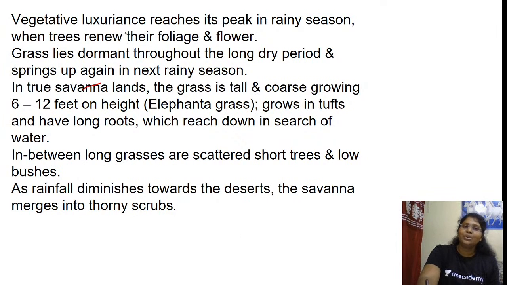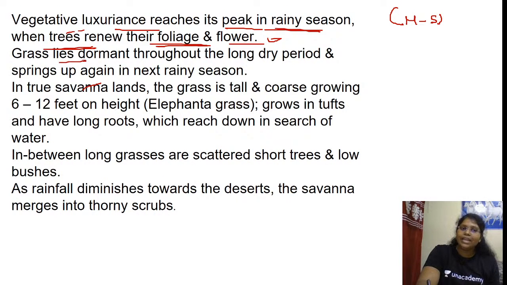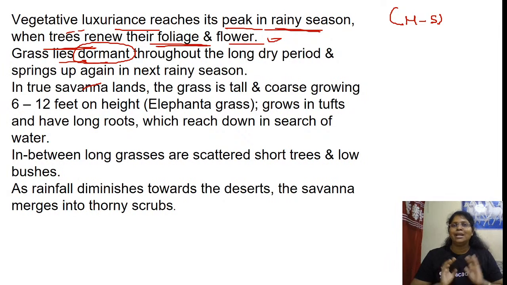So vegetative luxuriance reaches its peak in the rainy season. The rainy season is from May to September, when trees renew their foliage and flower. Grasses lie dormant. You do not know whether it is alive or dead. It seems like it is there, but it doesn't flourish.